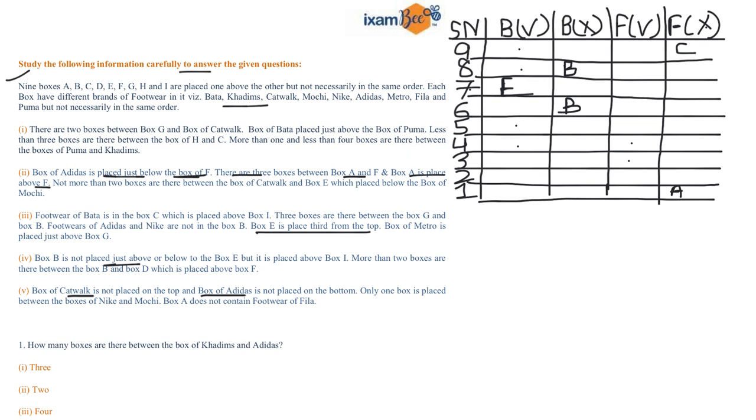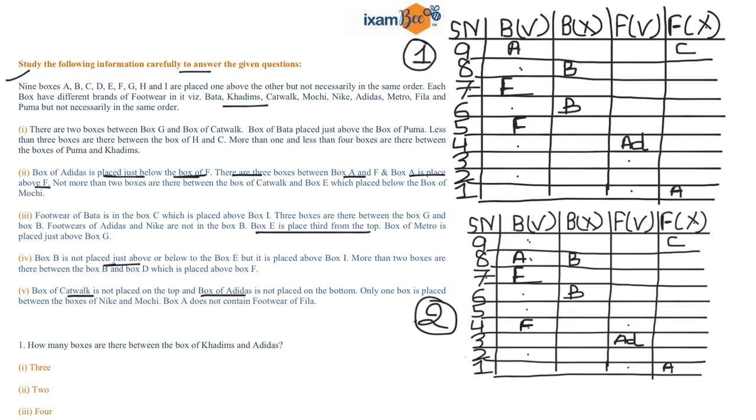Now if A is at 6th position, then your box F will be at 2nd position and the box of Adidas is at 1st position, which is not possible. So there are only 2 cases: either I can fix A at 9th position or I can fix A at 8th position. So accordingly, I'm drawing the 2 cases. So these are your two cases.